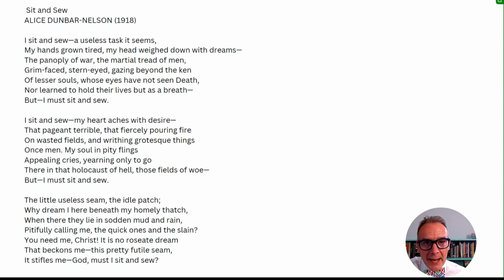All right, welcome back. I know you've annotated yourself, but let me show you a couple things I'm going to annotate so we can compare. One of the main things I notice in this poem when I annotate is the repetition and the double meanings of words. Here in the beginning, it's a useless task. Here at the end, it's a useless task. We have the word seem here. We have the word seem here.